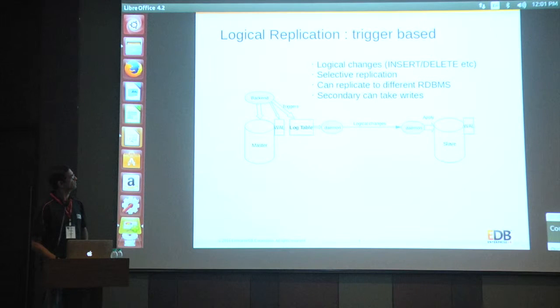So in short, this is good because it has logical changes. It can selectively replicate something. It need not be all replication. It can just replicate a few tables, whichever we want. So there are a lot of setup things which we require to do all of these things. It can also replicate to a different DBMS because now we have extracted row level data, so we can do that. It's not binary data,